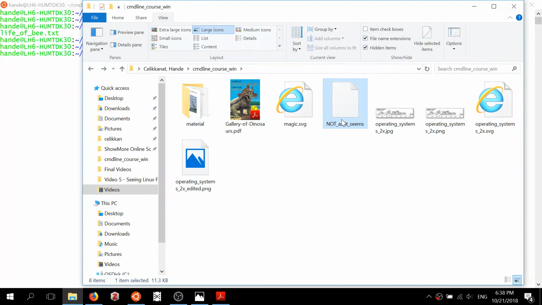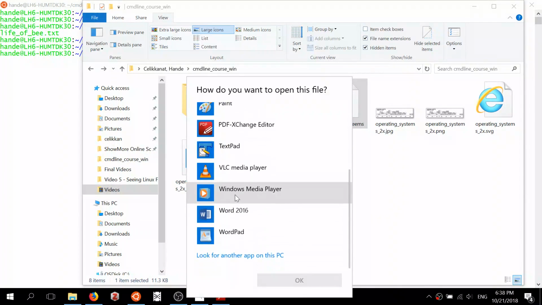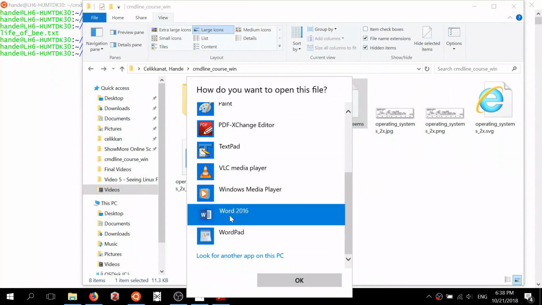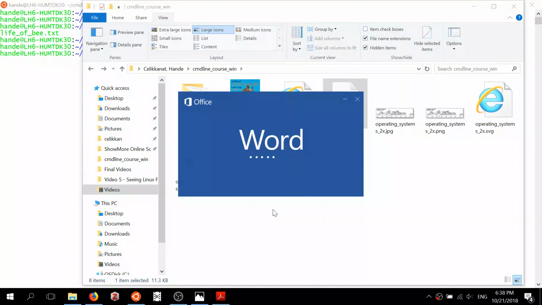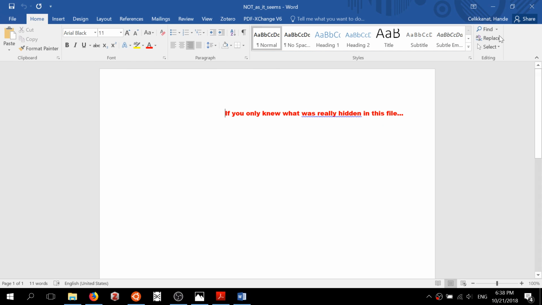So now, when we try to open this file, then Windows has absolutely no idea how to open this file because we have removed the clue that this is a docx file and that Windows should use the Microsoft Word to open it. But if I'm okay with going and selecting the program to open the file myself, then this is completely okay because the contents of the file haven't changed. It's just the naming convention, the clue of it was removed.